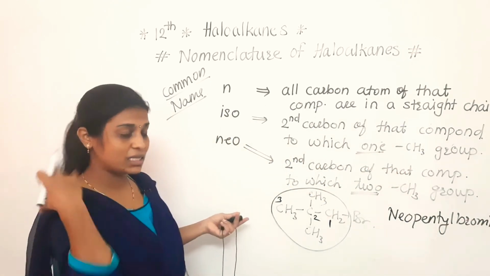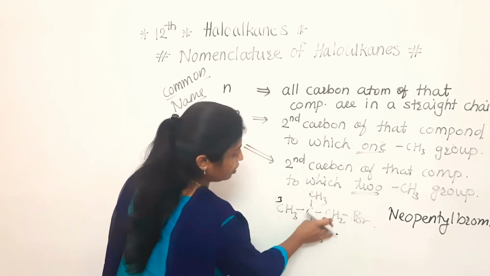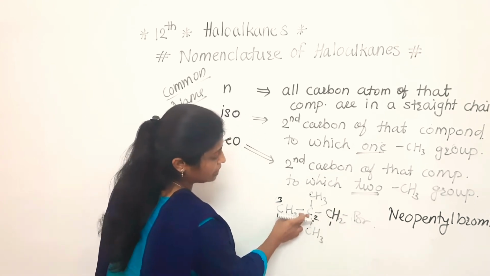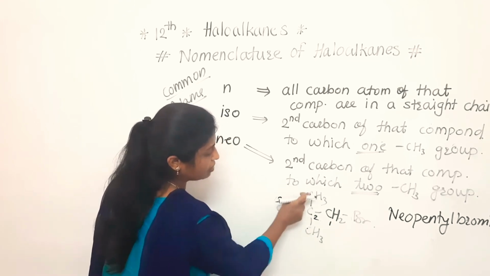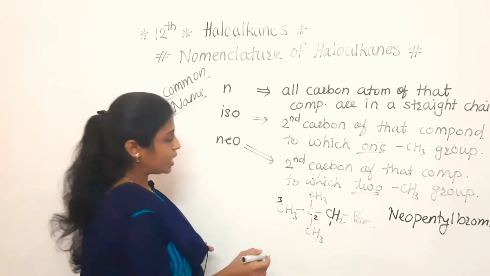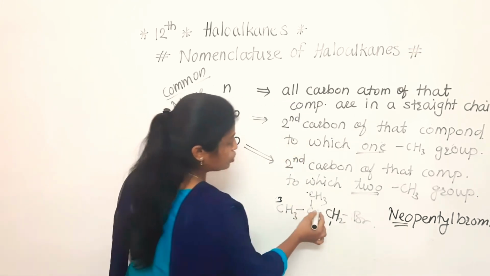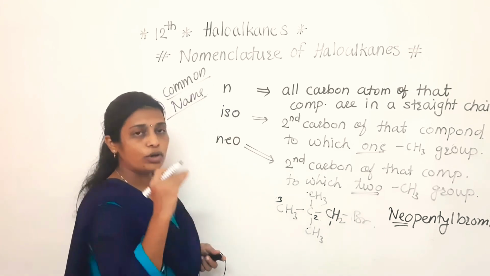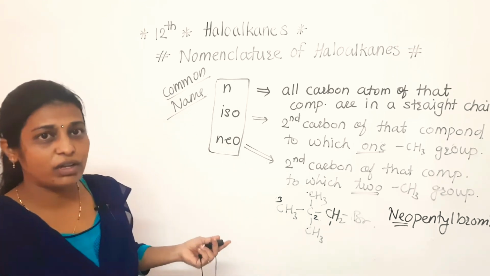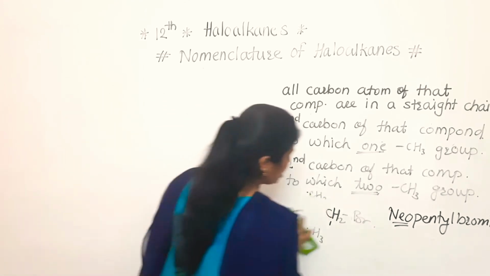Once again I am repeating that point, listen carefully. If we consider this structure, start the numbering. We give the first number to this carbon, so this is the first, this is the second. To that second carbon total number of carbons attached are 3, but in that chain the second carbon contains 2 CH3 groups. That's why this is neo when we are writing the common name. So total number of carbons is 5, so neopentyl bromide. So these are 3 very important points. Clear to everyone? So here we have completed some important points which are required to write the names.